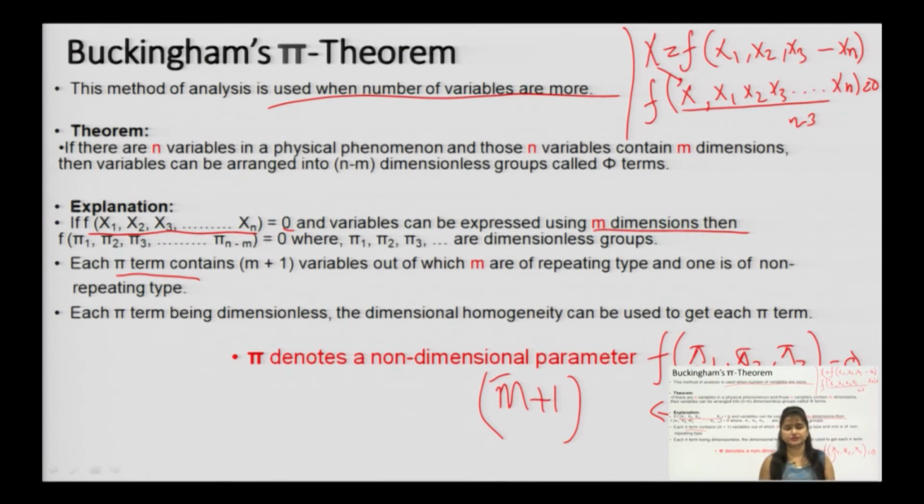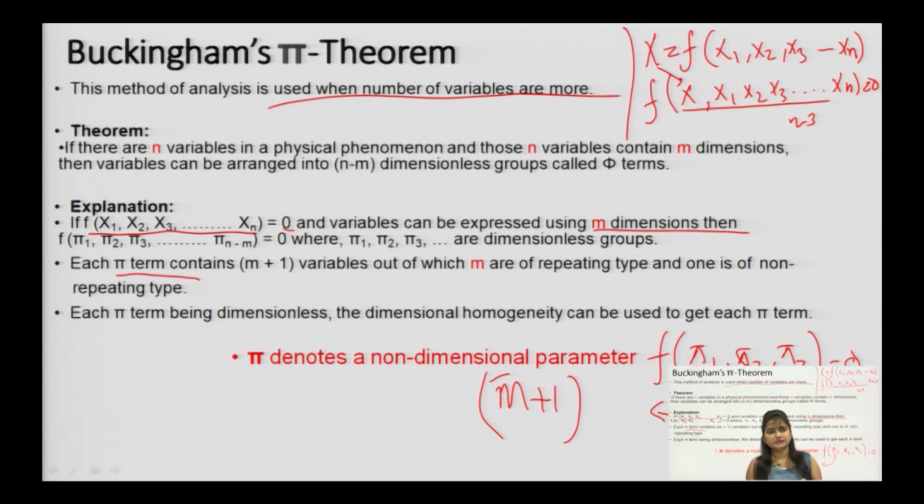Here you can note pi denotes a non-dimensional parameter. This is a great help in the case of MLT, where M will be 0, L will be 0 and T will be 0, and hence you can equate all the M exponents with 0, all the L with 0, all the T with 0, so as to get the arbitrary powers a, b, c or x, y, z.